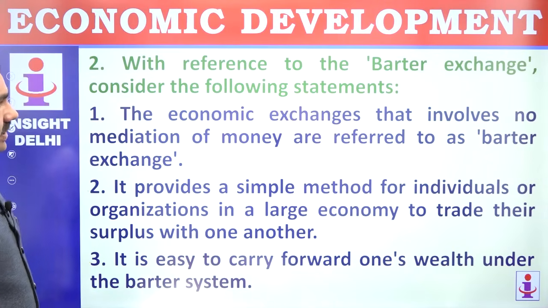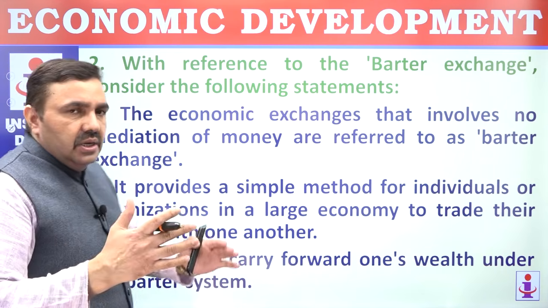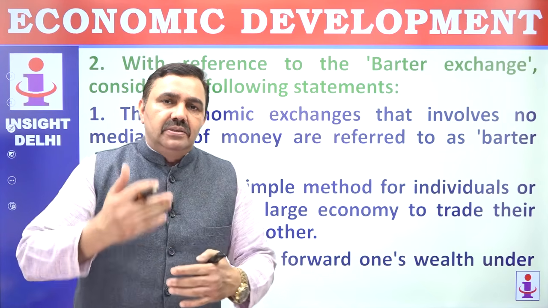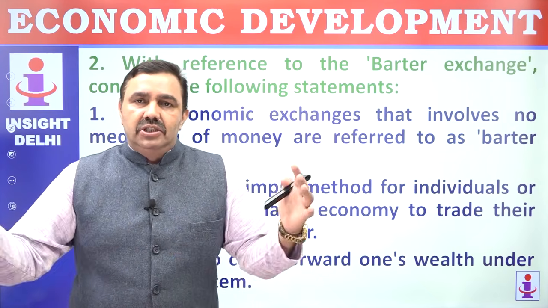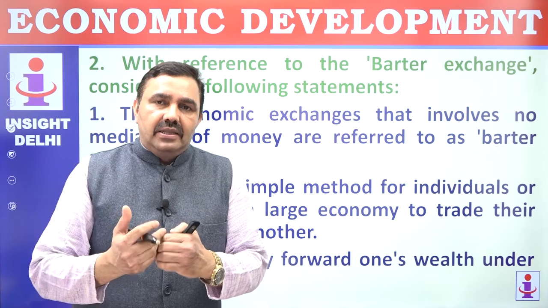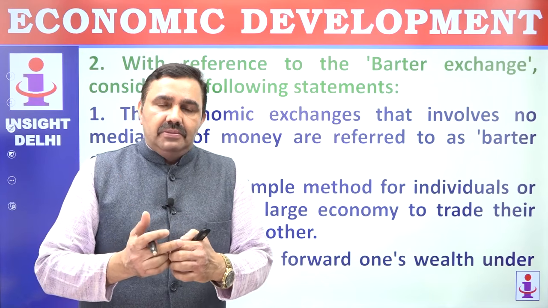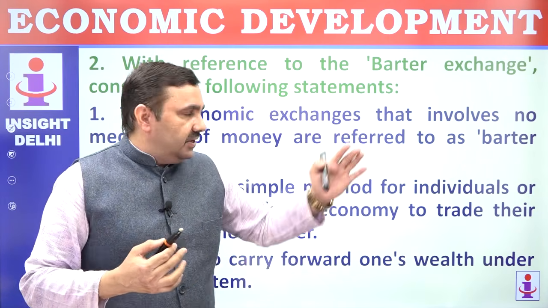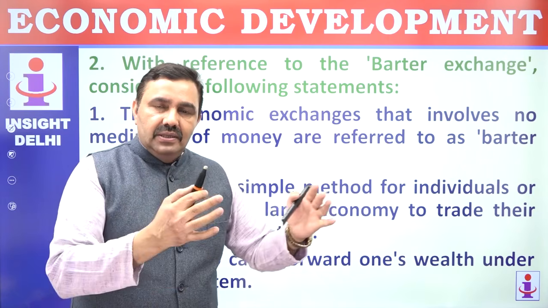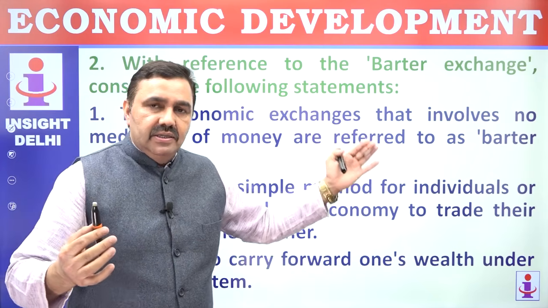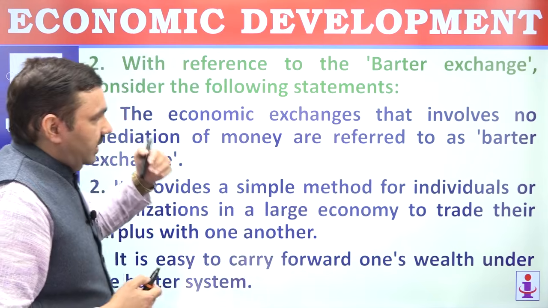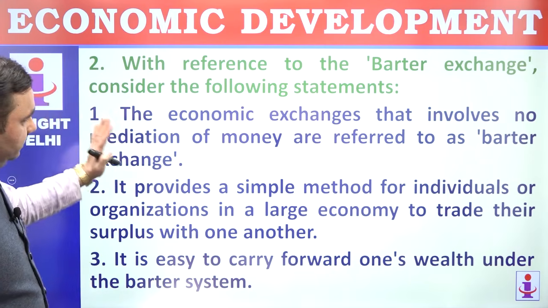With reference to barter exchange: I have bananas, you need mangoes. We can exchange. I'm tired of eating bananas, you're tired of eating mangoes, let us exchange. So you need bananas, I need mangoes, we can exchange. I manufacture, say, these markers or remote control devices, you manufacture TVs. Then we can work together. You need some of these, I need some of them, so we can exchange. So that is barter. You have something for me, I have something for you, we can work together.